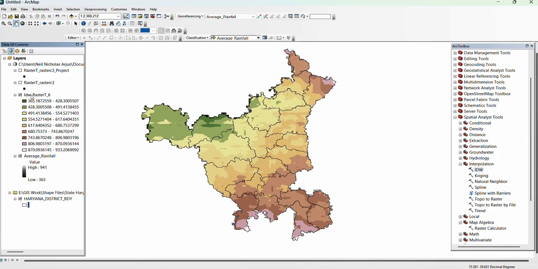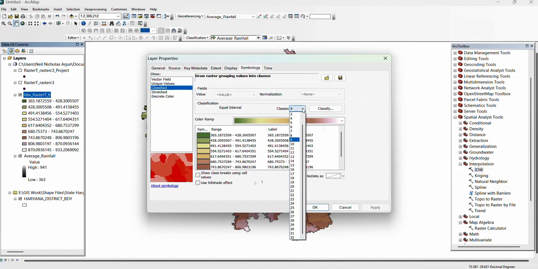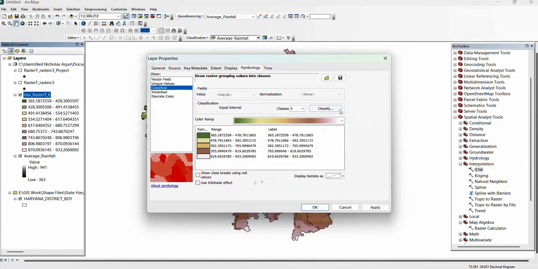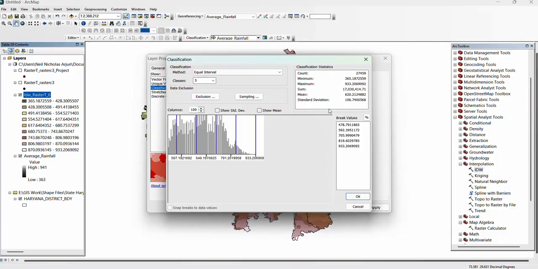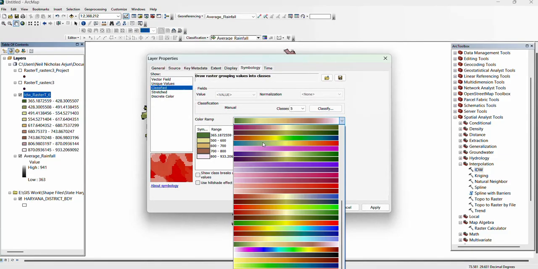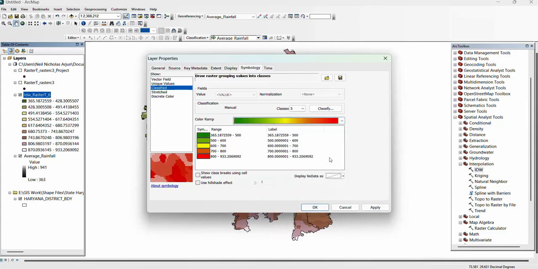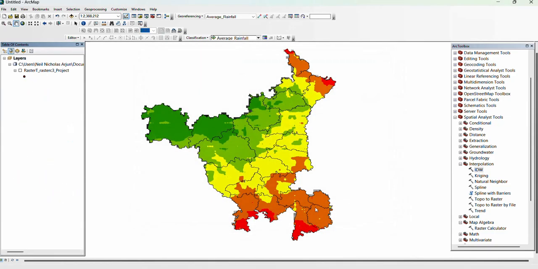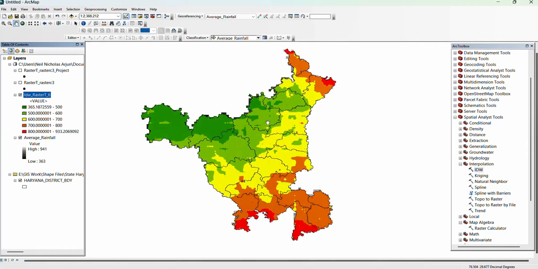If you want to reclassify this, go to the file, click on properties, select number of classes as per your requirement. You may also reclassify the break values. OK. You may also change the color by selecting color map. I am using this one. Apply and OK. Now our average rainfall map from CHRS data has been created.